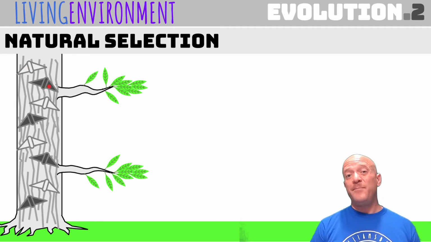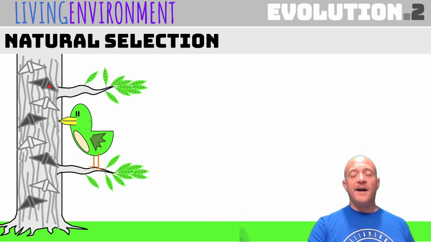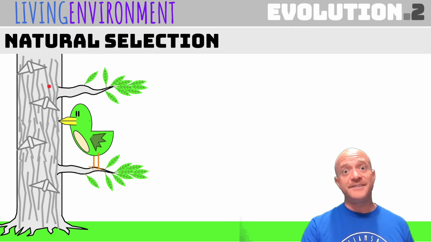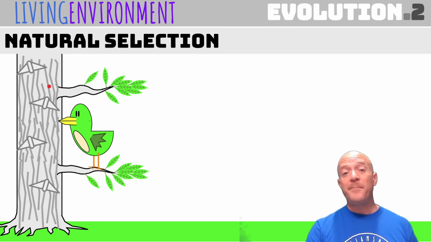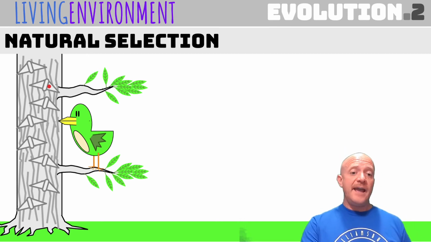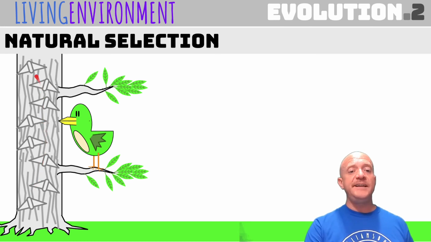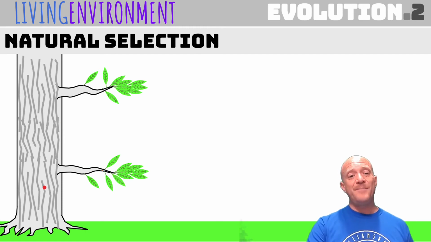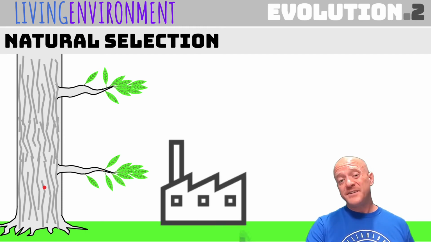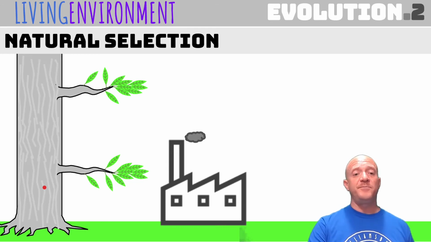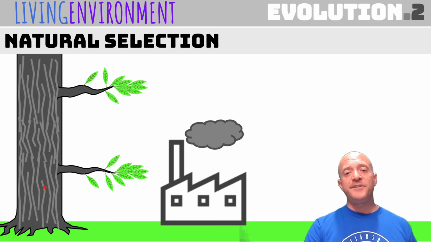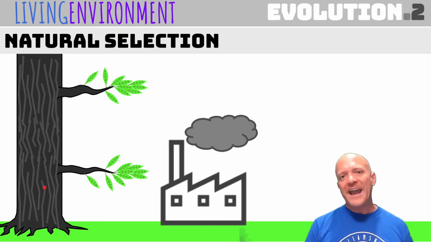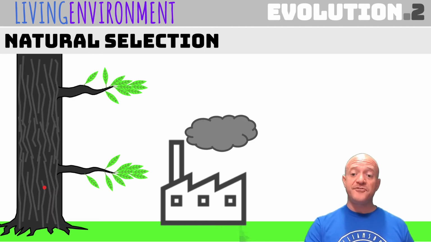And the light ones had better camouflage. So when these tree finches came around, they would pick off the black ones because they're easier to see. They wouldn't see the lighter peppered moths, which would camouflage better, and they would reproduce. So this trait was seen more often before the Industrial Revolution. But once the Industrial Revolution started happening, factories started producing smoke. And the soot and the smoke from all of the factories coated the trees and made the trees darker.